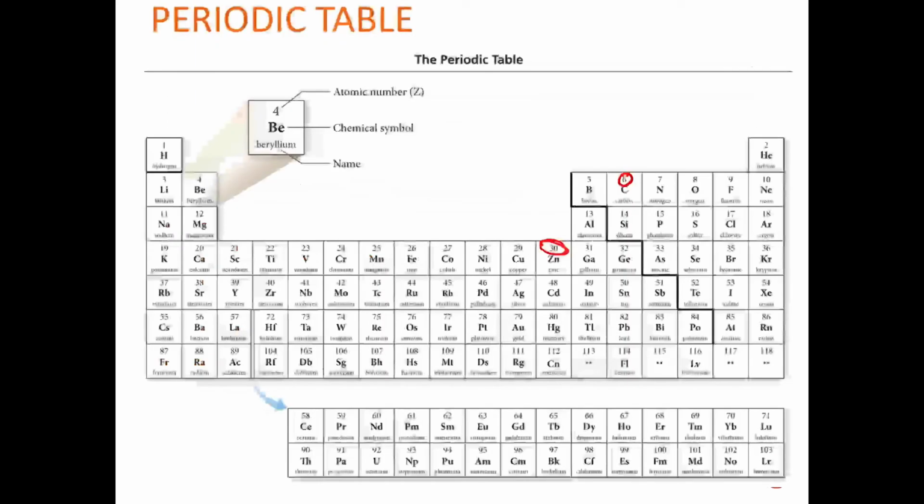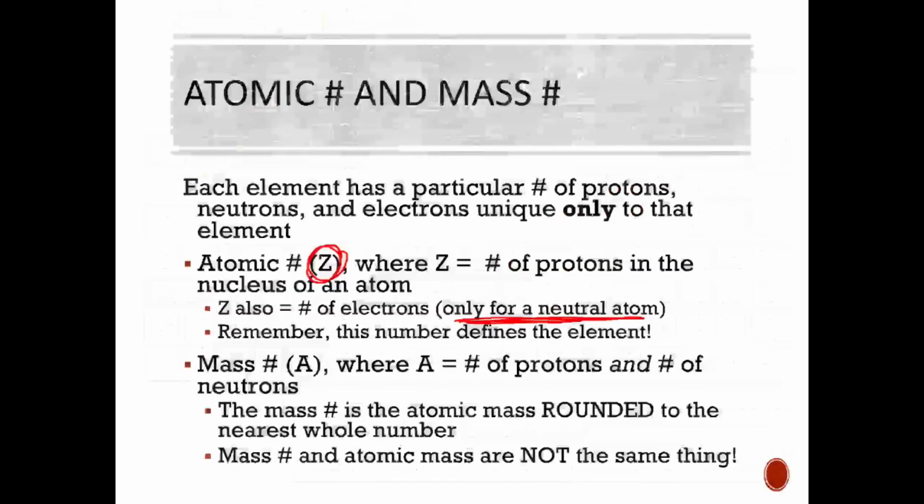So if we're thinking about zinc again, zinc has 30 protons, so it will also have 30 electrons because it has to be neutral. Kind of like carbon, carbon has 6 protons, so it has to have 6 electrons in order to be neutral. This won't be true as soon as we start talking about ions, where things can gain and lose electrons. But when we're talking about neutral atoms, the protons and the electrons will always be the same.